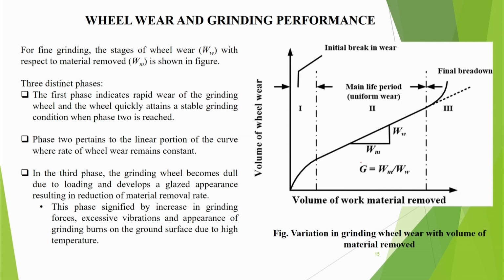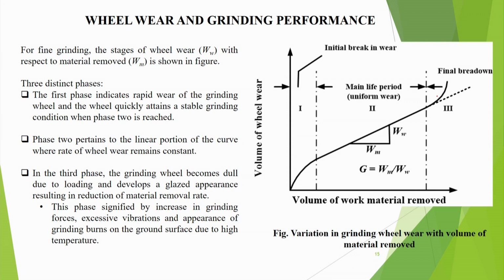In the beginning, wheel wear increases rapidly, because that is the break-in period, because a lot of wheel wears, and after that there is a constant uniform wear region, and then after that final breakdown occurs.